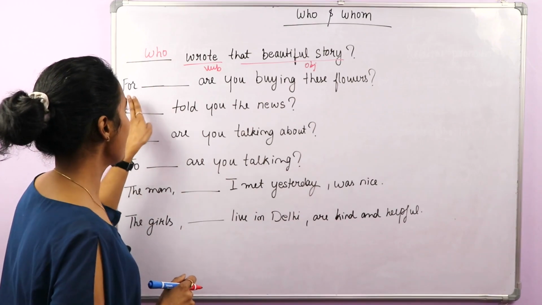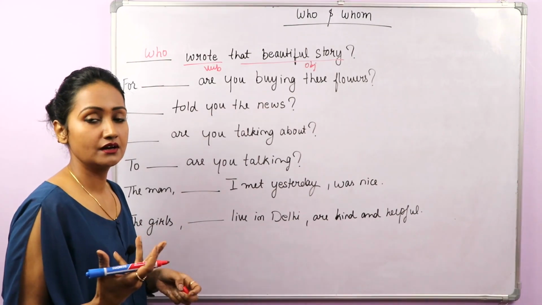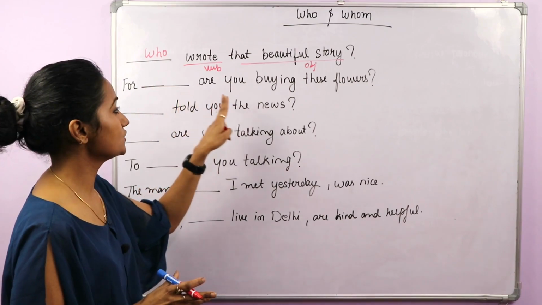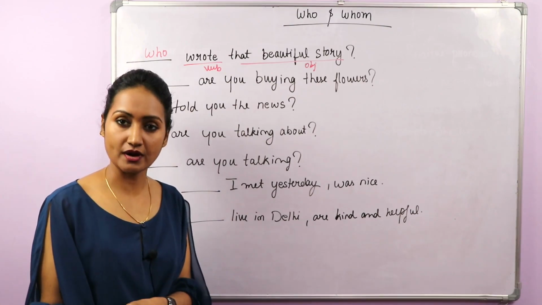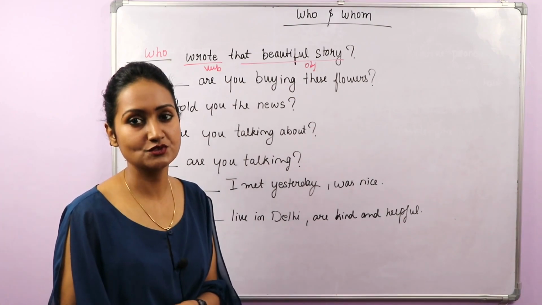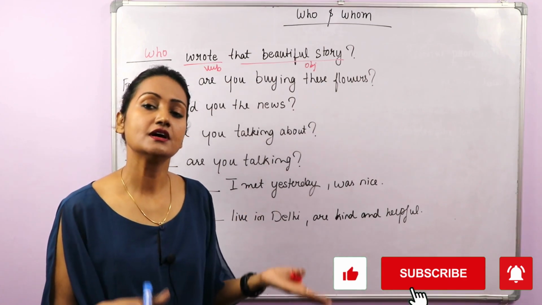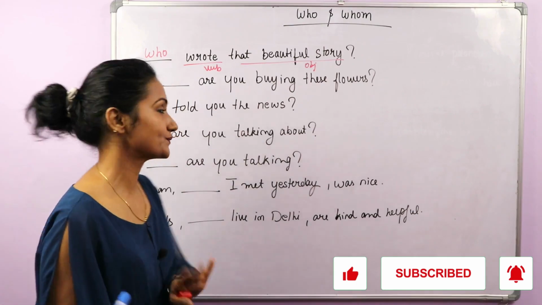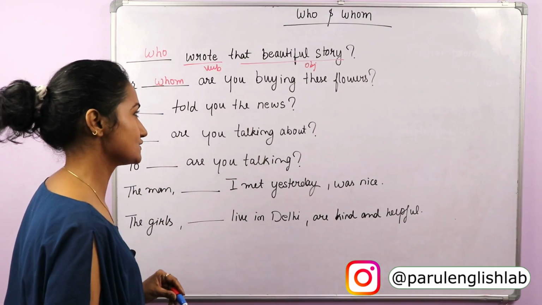Now, for Dash are you buying these flowers? Okay, now what is the answer? Think of an answer. For Dash are you buying these flowers? I am buying these flowers for someone. Okay, so now that can be for her, for him, or for them. So we have these three possibilities, right? So when we have the answer him, her, and them, so what do we use? We use whom. For whom are you buying these flowers?